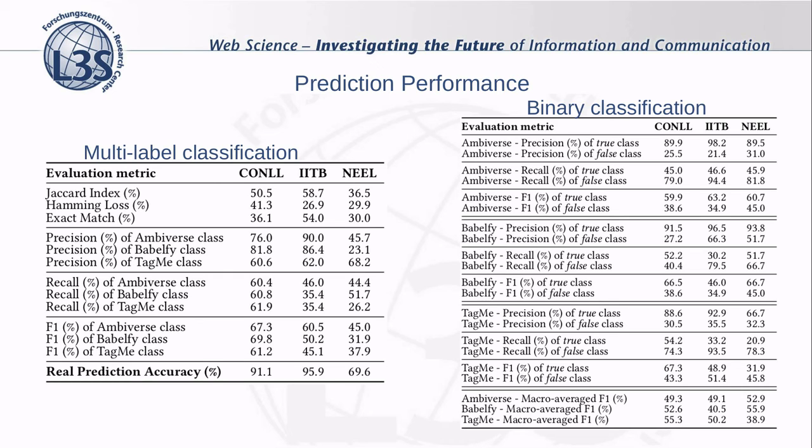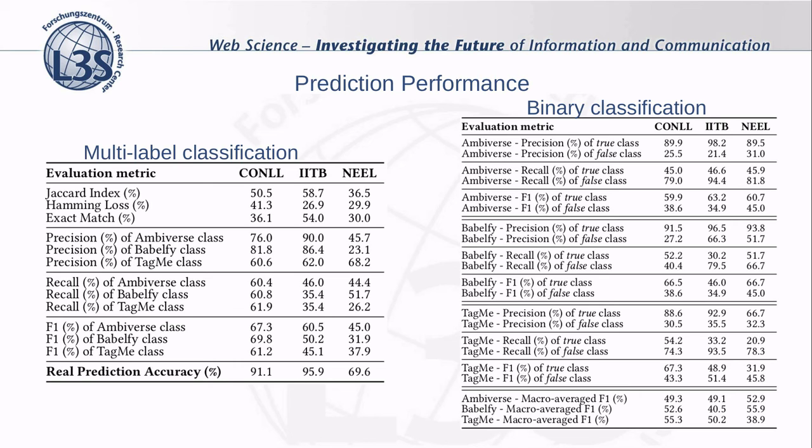In the following rows, we look at the per class performance. We see that for CONOL, the label class Babelfy achieves the highest F-score. And on the contrary, for IITB, the Ambiverse class achieves the highest F-score. Yet, for NIL, the highest F-score is again achieved by the Ambiverse class.